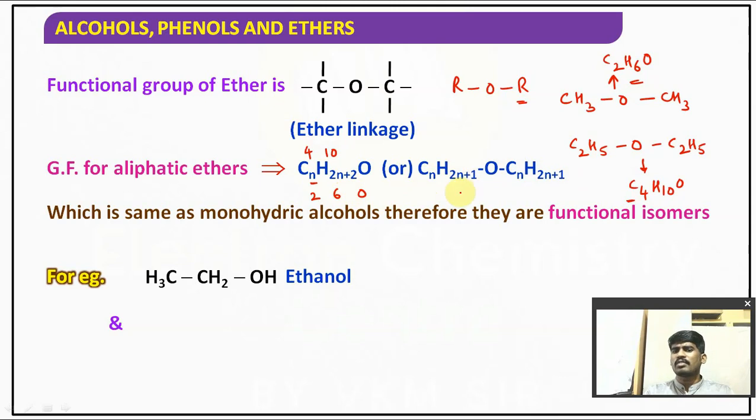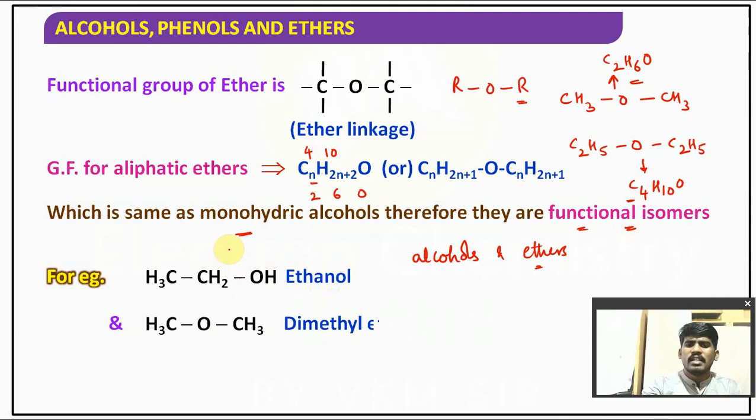On either side of oxygen, two alkyl groups are there. Is it clear? This formula CnH2n+2O is the same as monohydric alcohols, therefore they are functional isomers. Alcohols and ethers are the best examples of functional isomers, because both have the same molecular formula but different functional groups. For example, CH3CH2OH, what is the formula?